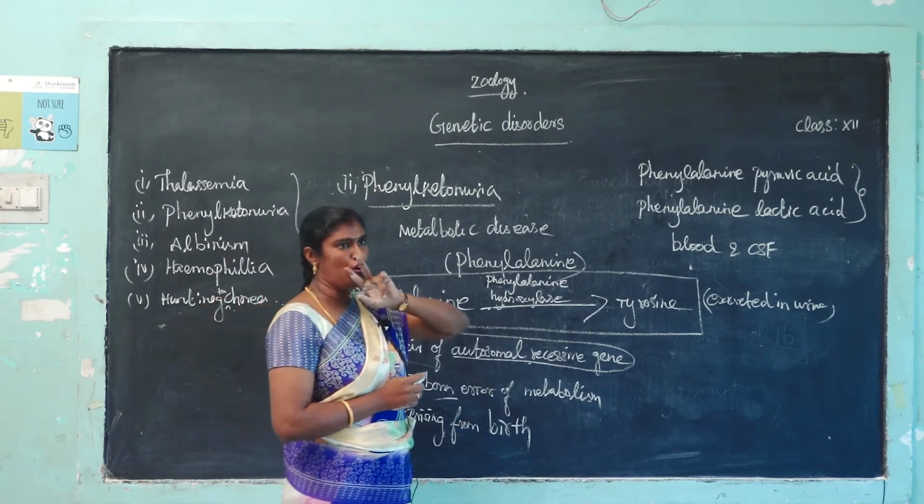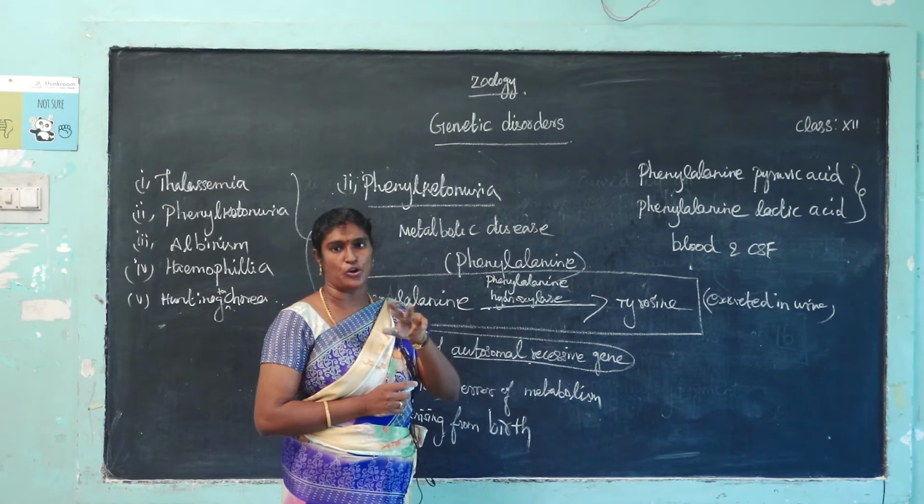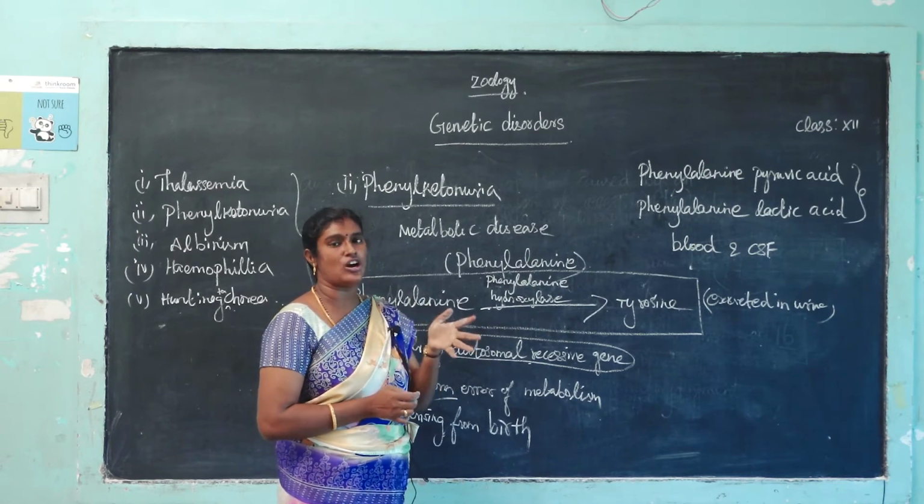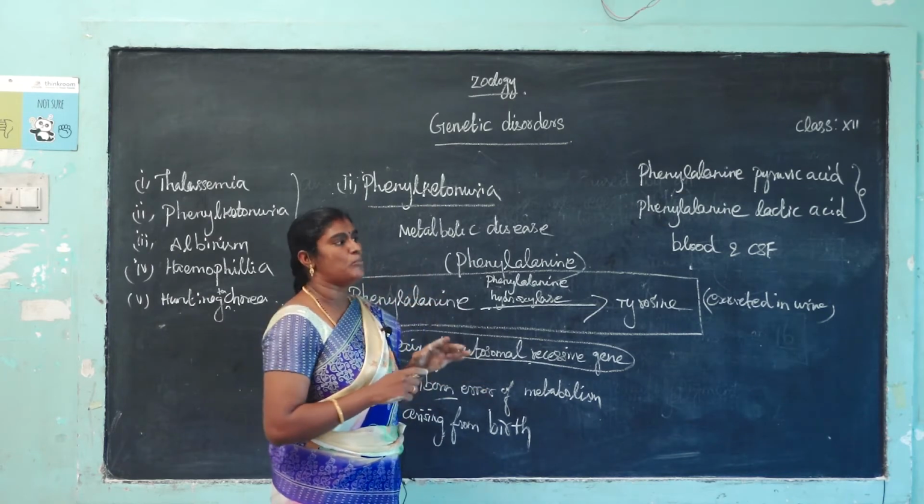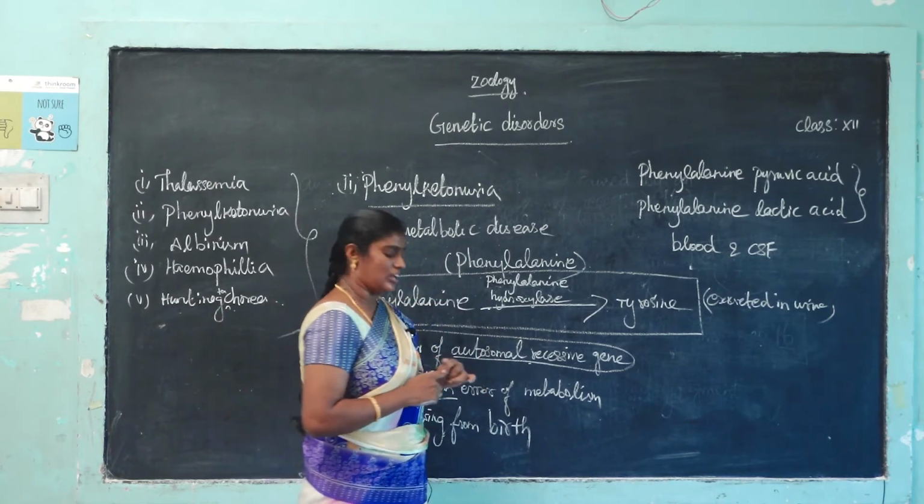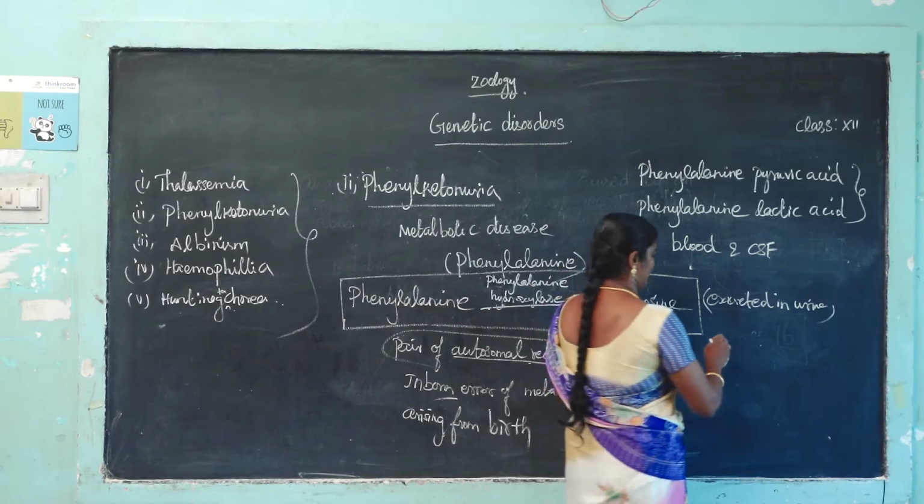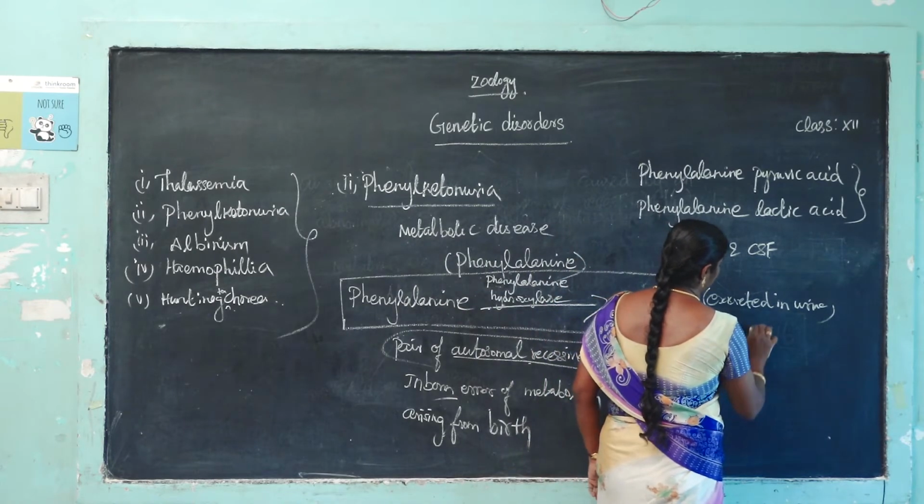Two acids are produced and accumulate in the blood. That is called phenylpyruvic acid and phenyllactic acid. It is excreted in the urine. So it mainly affects children. The main problem is that the nervous system is affected, and next, mental defect.